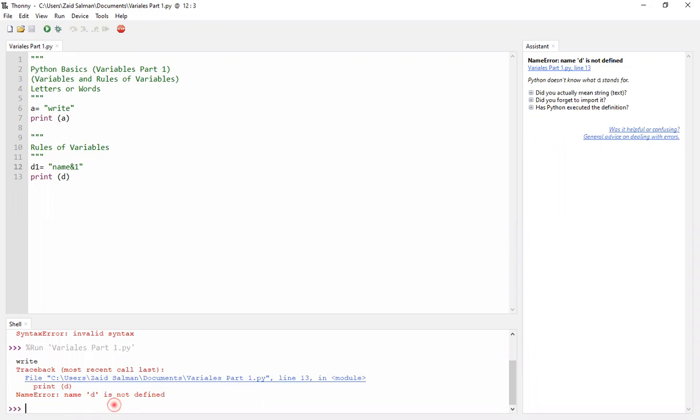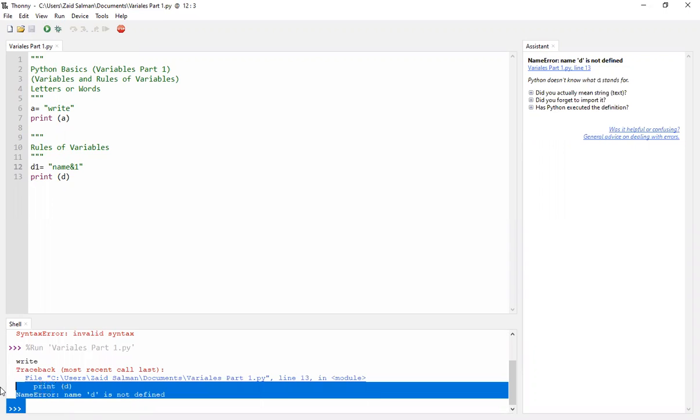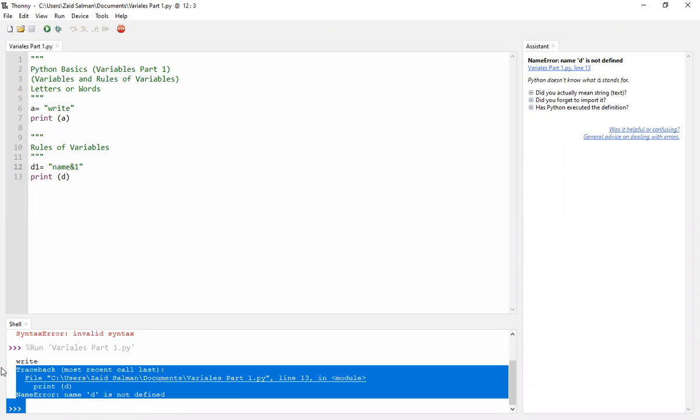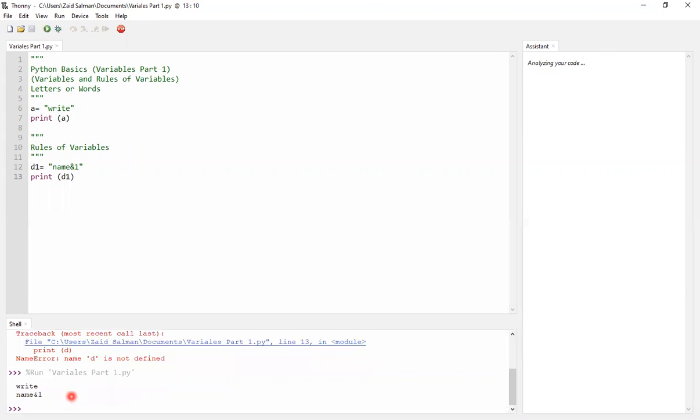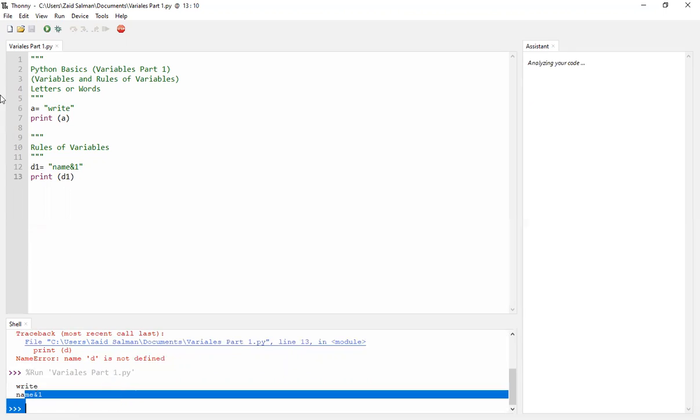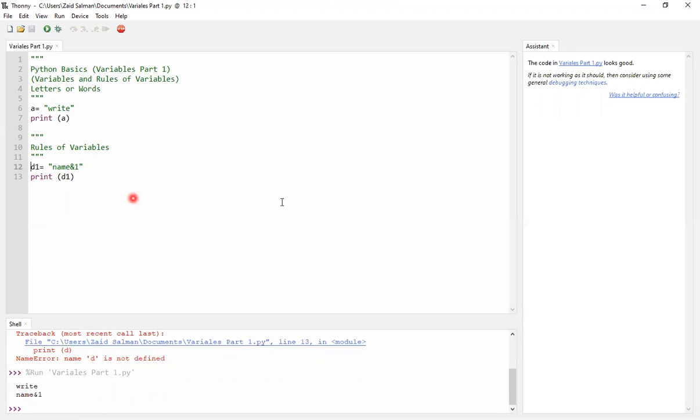I'm getting an error. Why? Because I've written print d, and I've not changed it yet. So I'll change this as well, print d1. You can see I've got name and one. But if I do $d, dollars, and say print $d, I'm going to expect an error here,